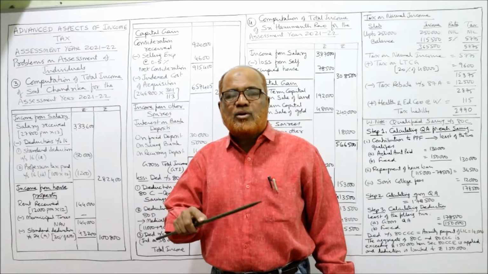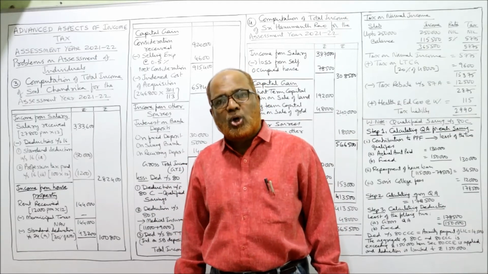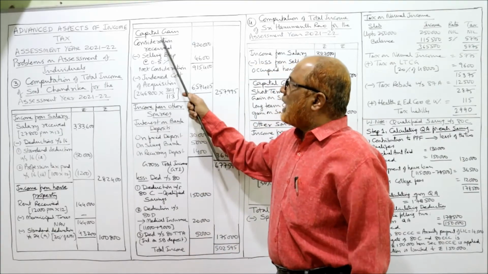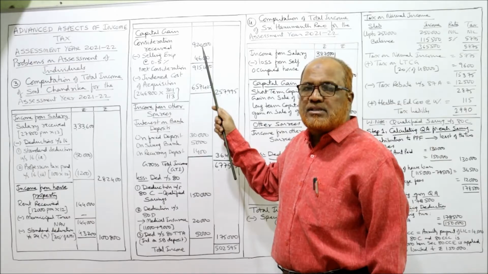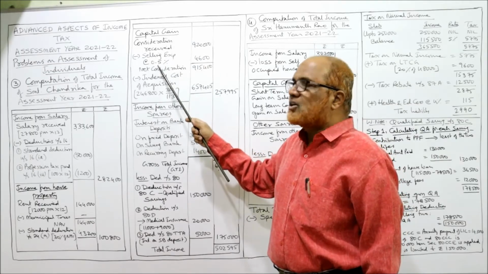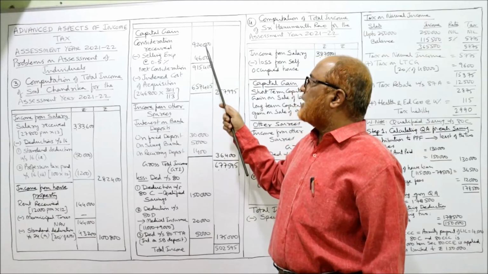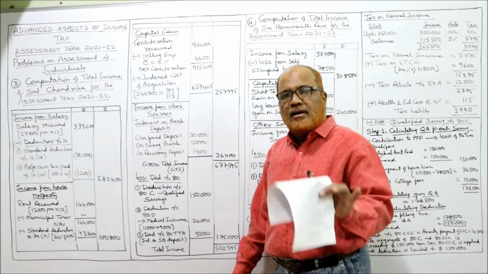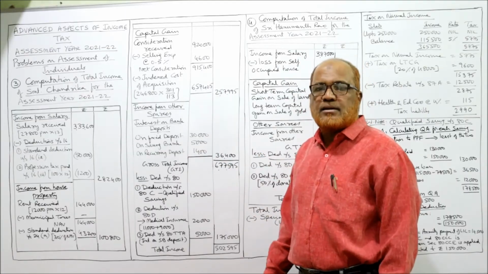During 2021, it was sold after more than 3 years, so it's a long-term capital gain. We compute the capital gain. Consideration received is 9,20,000. Less selling expenses, 0.5% given in the problem: 0.5% of 9,20,000 is 4,600. Deduct 4,600 and we get 9,15,400 as net consideration.